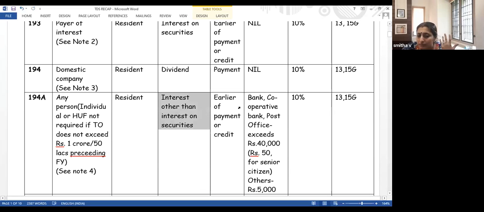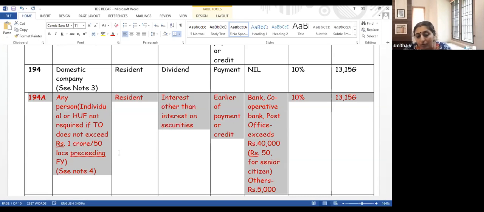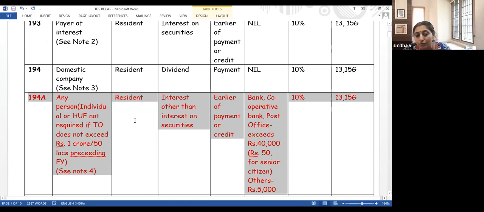Then the rate is 10%. The limit is 40,000 if it is a bank, cooperative bank or post office, and 5,000 if it is others. The rate is 10%. And if you want a lower tax deduction, you can make an application in Form number 13 or 15G. But let me come to the note below, note 4. What does this note 4 say?